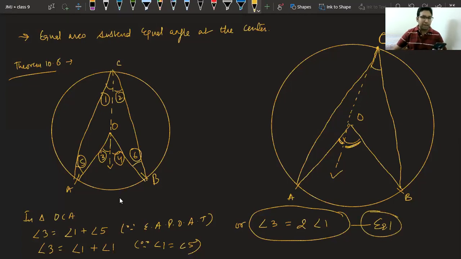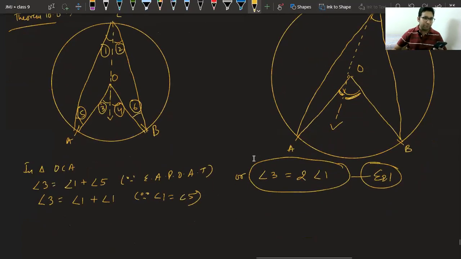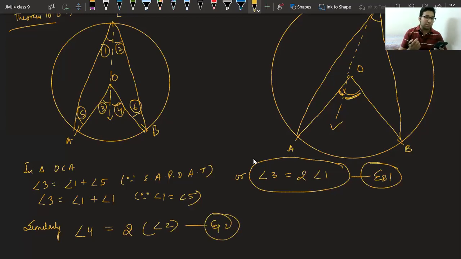Similarly, you can write angle 4 equal to twice angle 2. In a similar manner, this angle 4, which is also an exterior angle, is equal to twice angle 2. So let me call it equation number 2. So the desired thing was to prove 3 plus 4 is equal to twice of 1 plus 2. So what should we do, class? What should we do? Please tell.